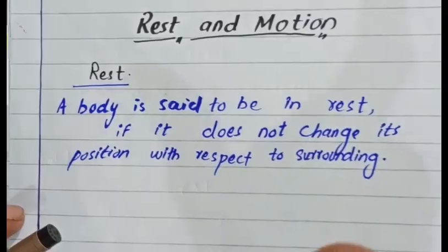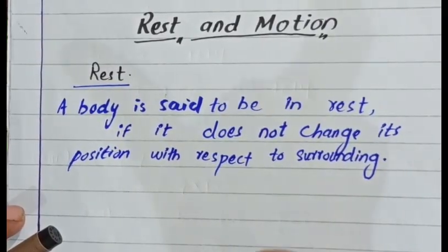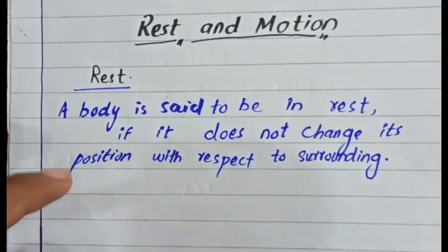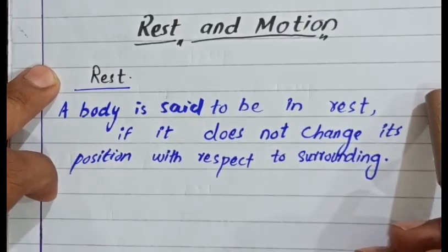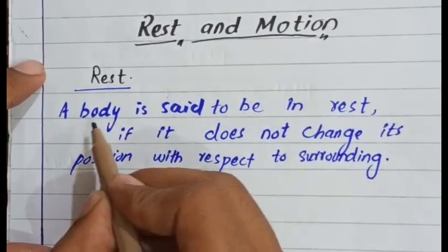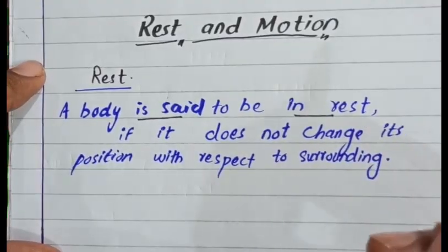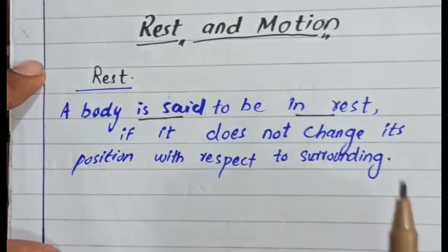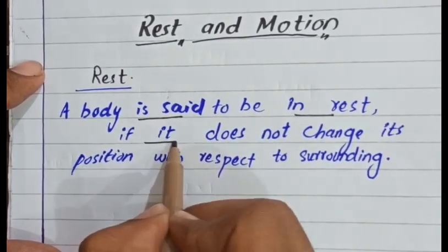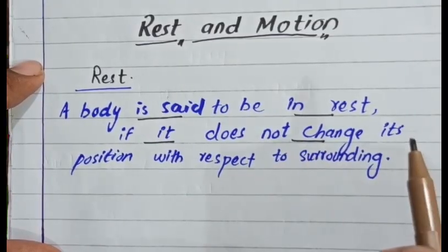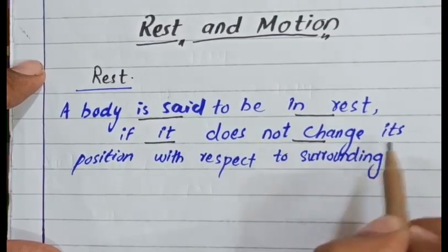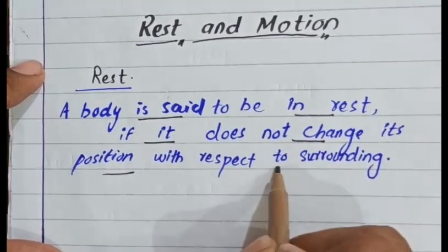Defining rest, an object is said to be at rest if it does not change its position with respect to the surrounding.